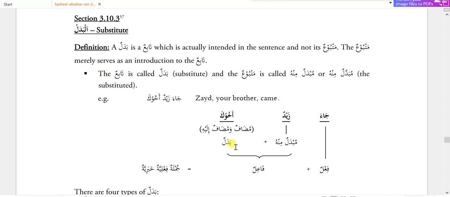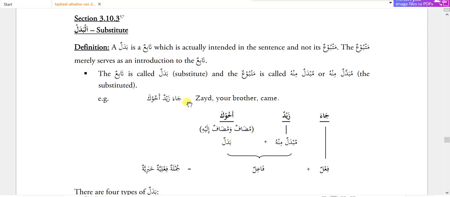For example, suppose Zaid is the leader, Zaid is the Amir. Now Zaid is a person, his name is Zaid, and his title is Amir because he is also the leader. Now I am saying the leader Zaid came. Here both the leader and Zaid represent the same person, but we have used two different words to represent the same person. So one is called mubdal minhu or matbu, and another one is called tabe, the badal.